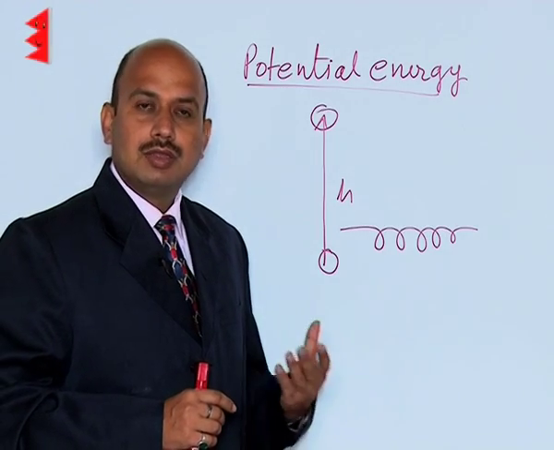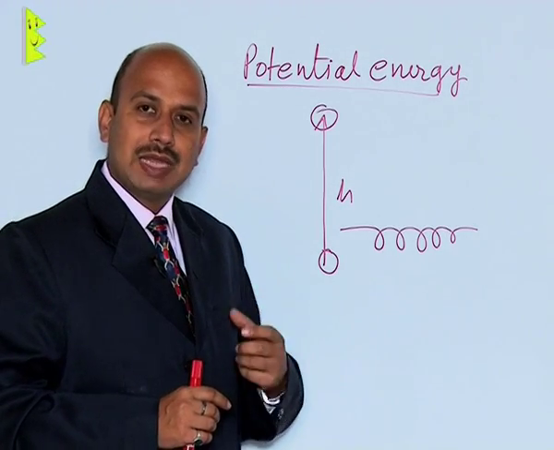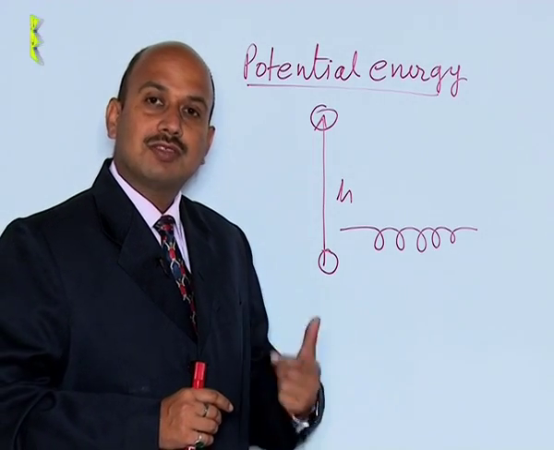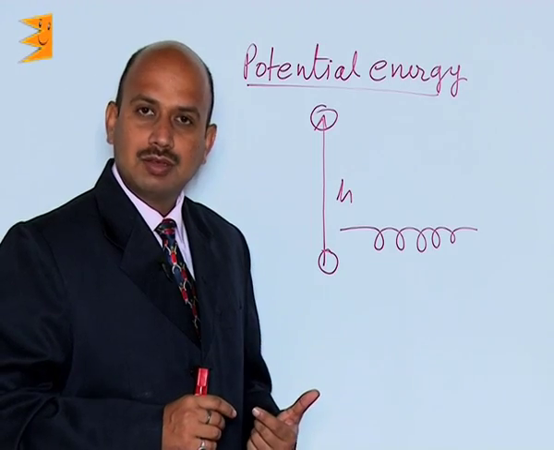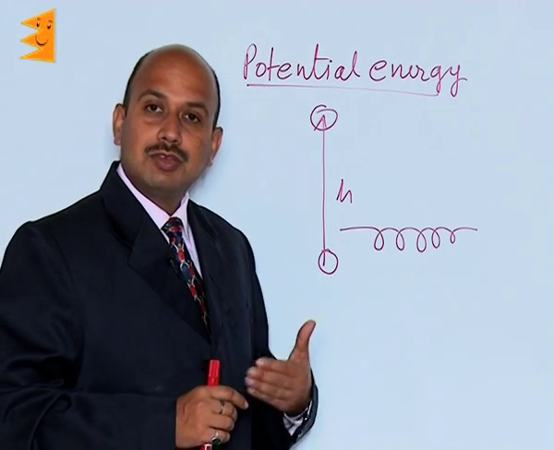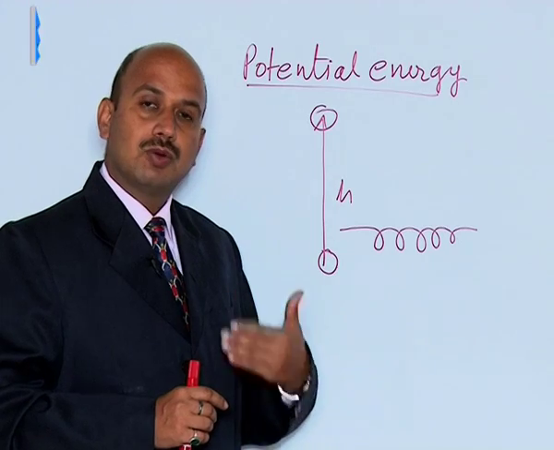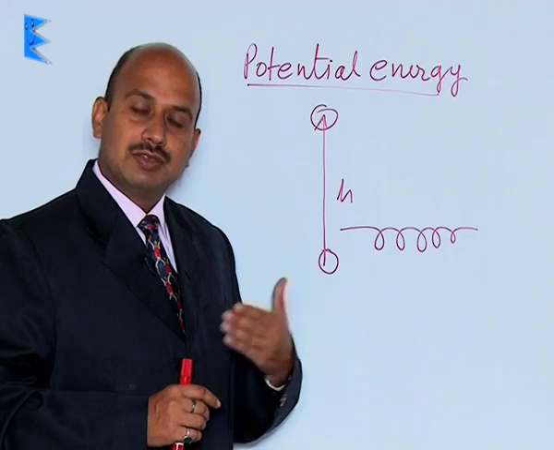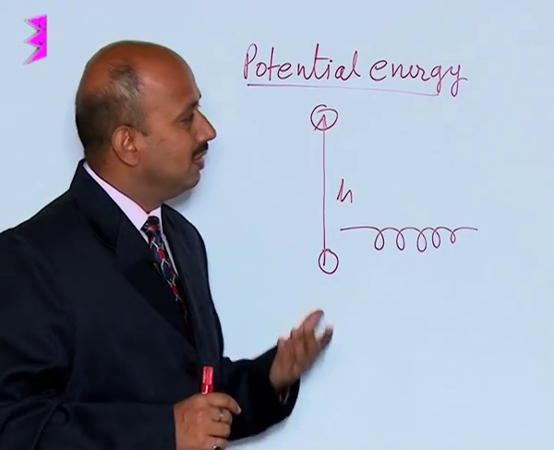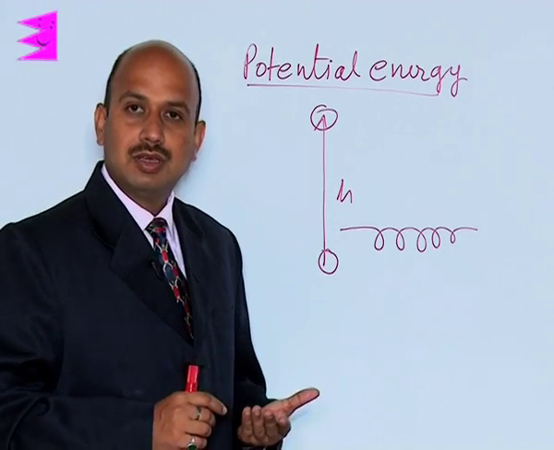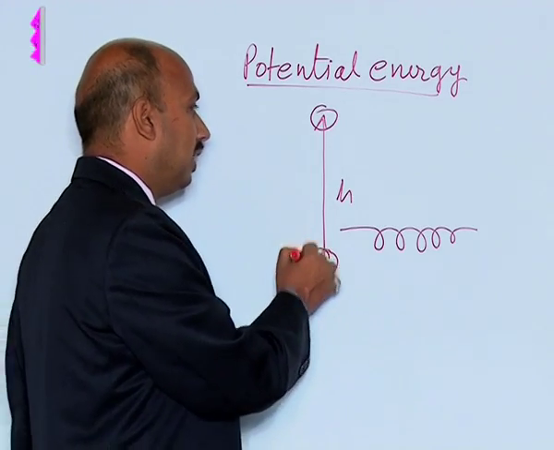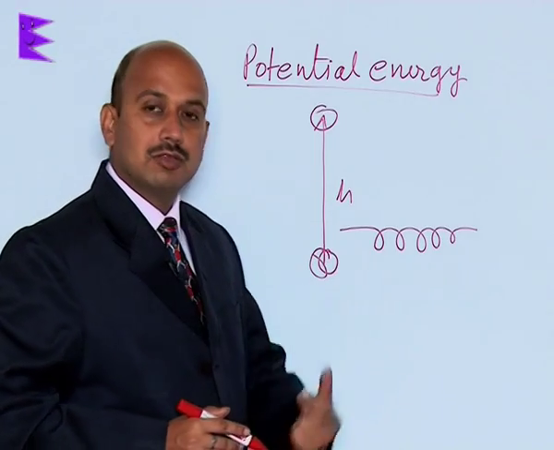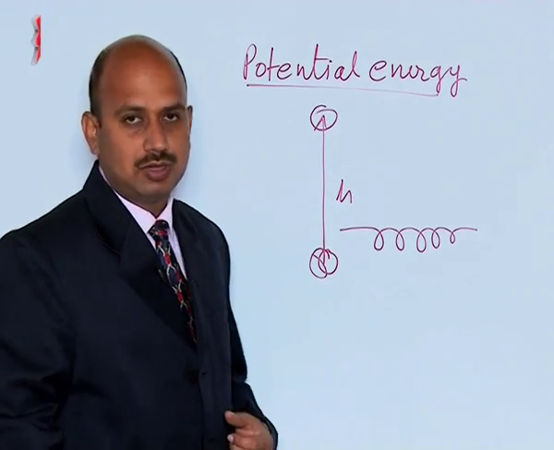A very simple example is winding the key of a watch, and you might have seen this in certain toys. The key is there, you wind up the key, and in that way you store elastic potential energy in the spring inside it. With time, this elastic potential energy gets converted into kinetic energy, and it is used to run the seconds or the minutes hands of the watch. So, these are the examples of potential energy. In the case of lifting the body, that is known as gravitational potential energy. If the energy is associated with the spring, that is known as elastic potential energy.